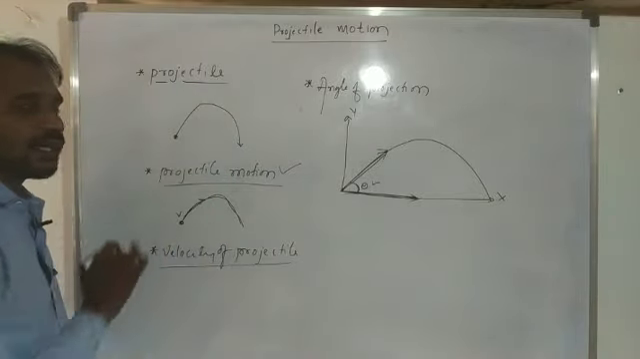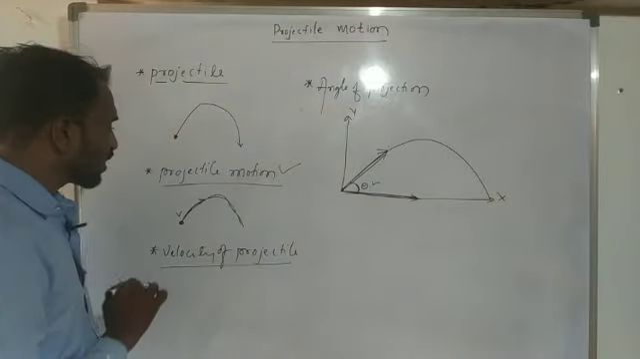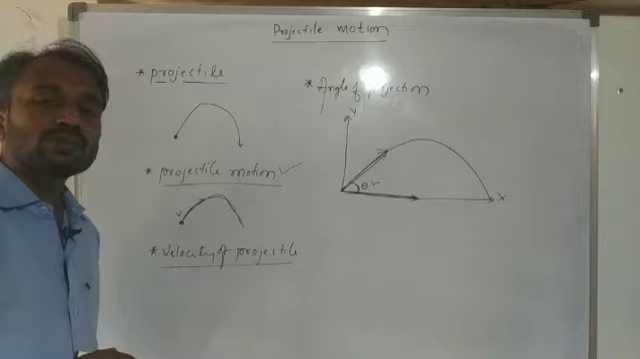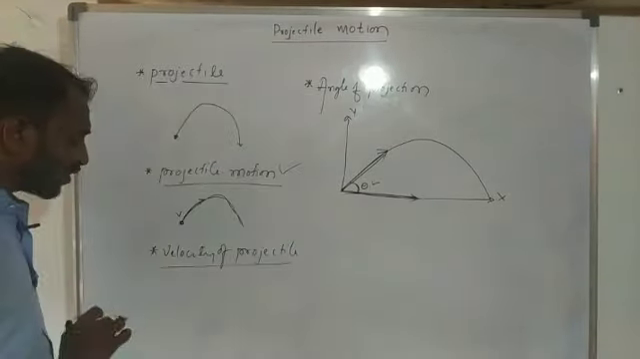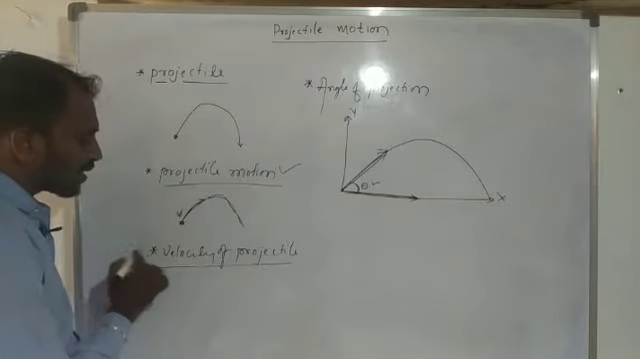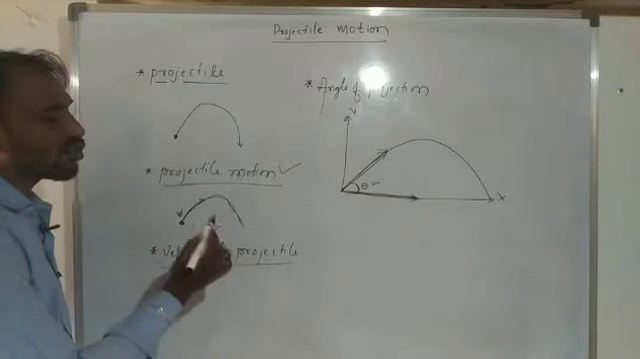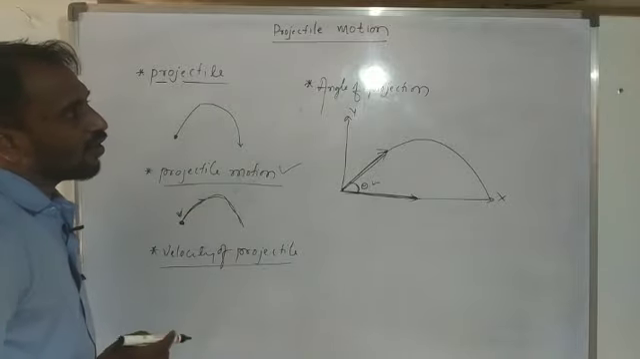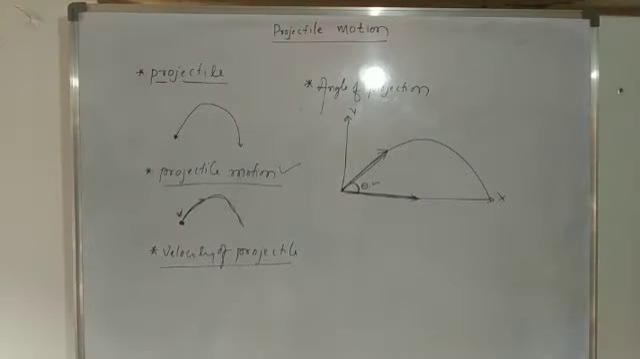The first one is a projectile: a body thrown into space allowed to fall freely under gravity. And projectile motion means a motion associated with a body thrown into space allowed to fall freely under gravity. The velocity of a projectile means a projected body has a particular velocity. Another one is the angle of projection. It is the angle between the horizontal surface and the direction of the projectile.